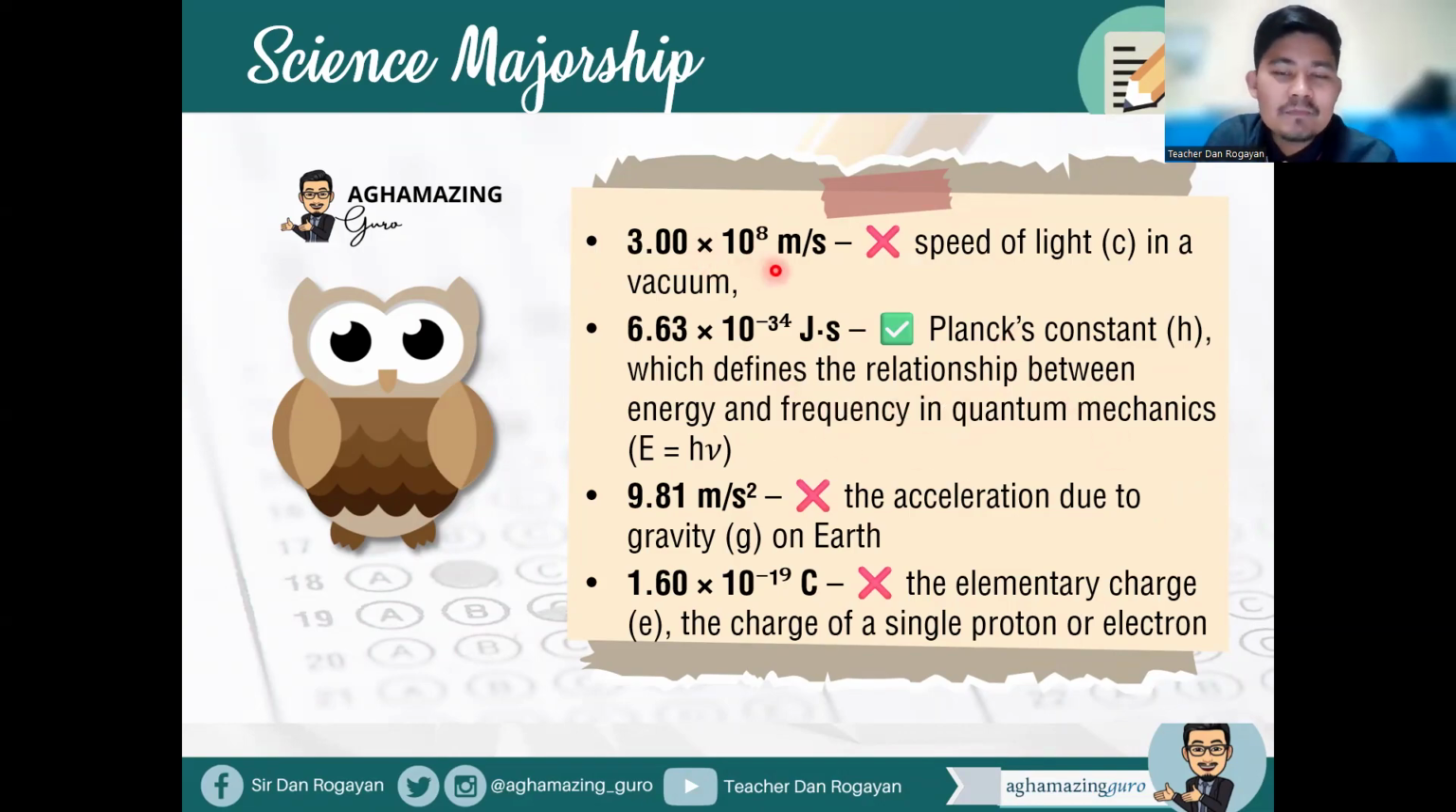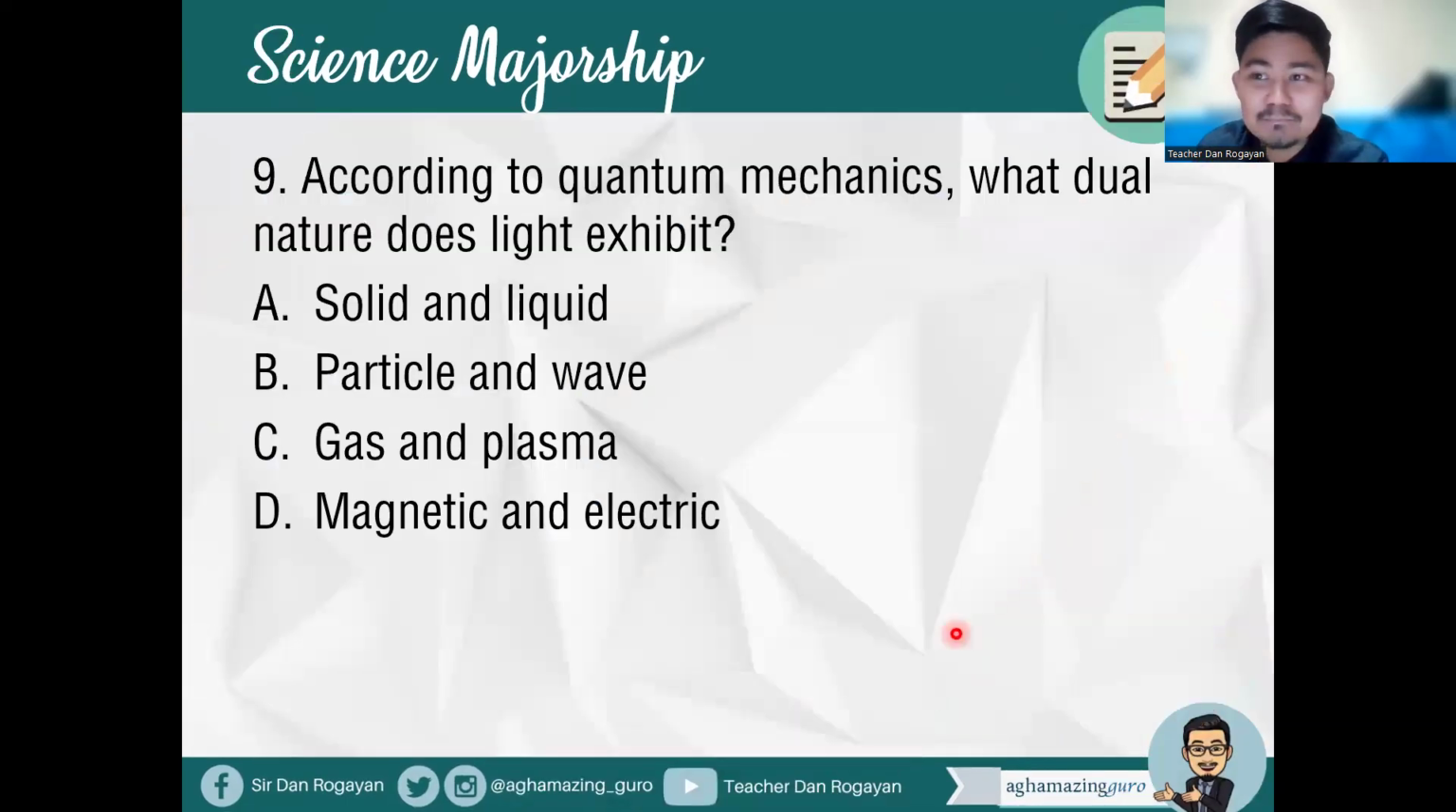While 3 times 10 raised to the 8 meters per second is the speed of light in a vacuum, 9.81 meters per second squared is the acceleration due to gravity on Earth, and 1.60 times 10 raised to the negative 19 coulomb is the elementary charge, the charge of a single proton or electron. Okay? All right. Item number 9.